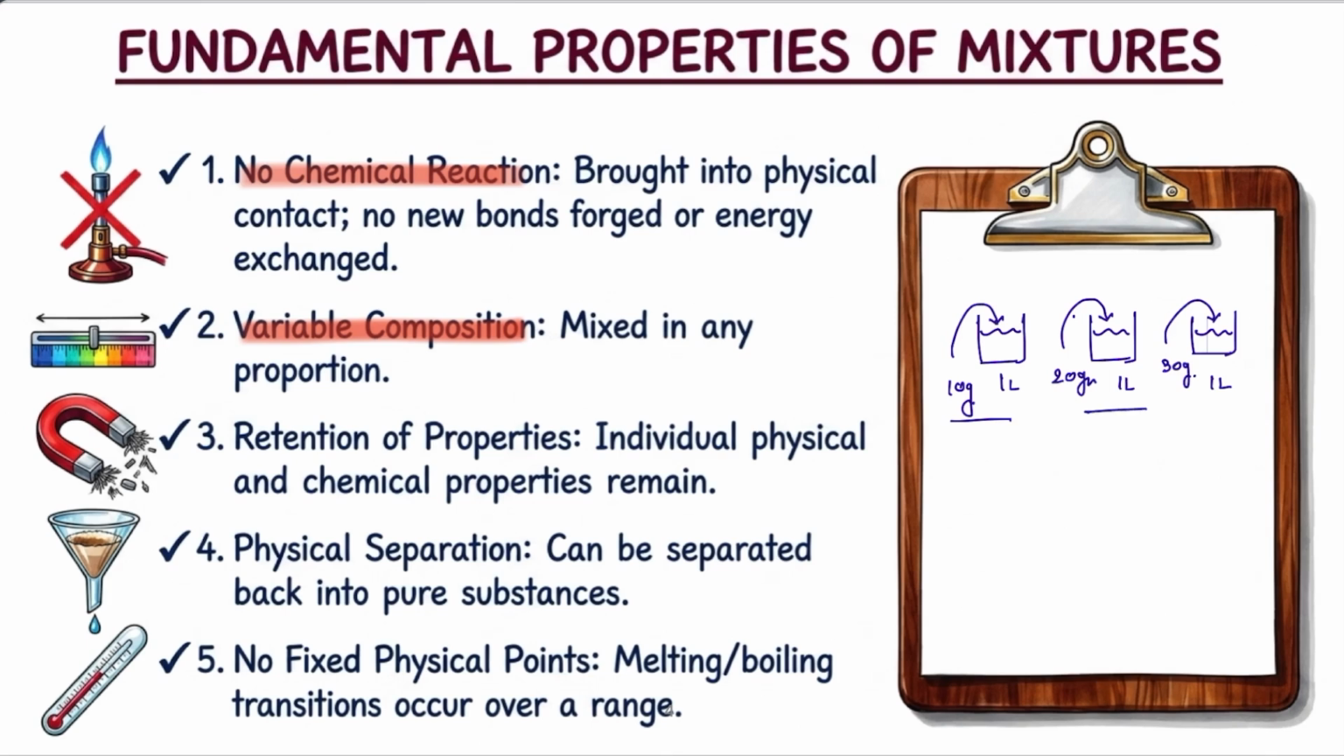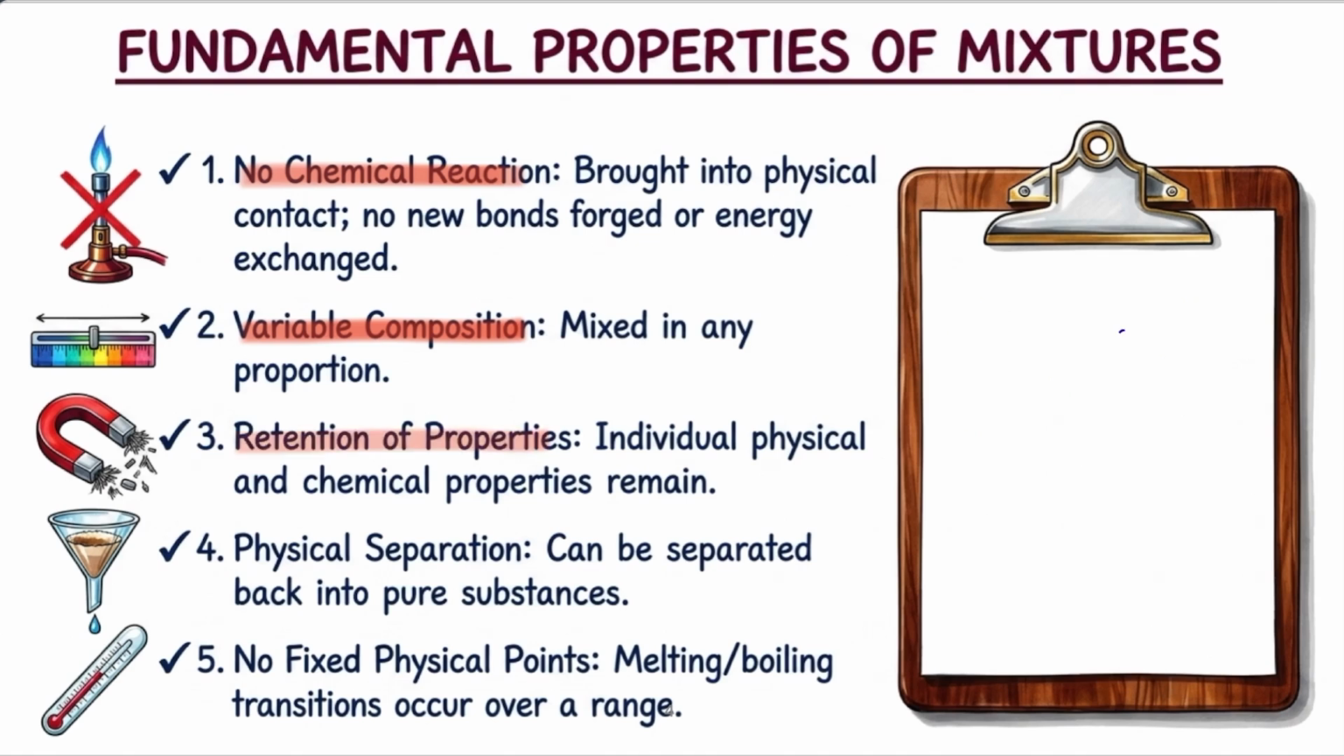So now all the three containers are mixtures, and the compositions of the mixtures are different. In the first tank, 10 gram of sand is present. In the second tank, 20 gram of sand is present. And in the third tank, 30 gram of sand is present. So the composition of a mixture may vary. It is not fixed.